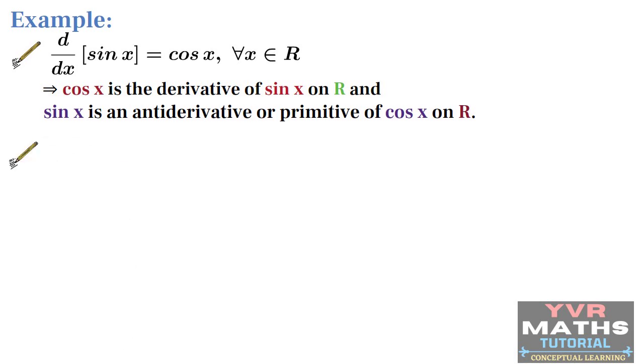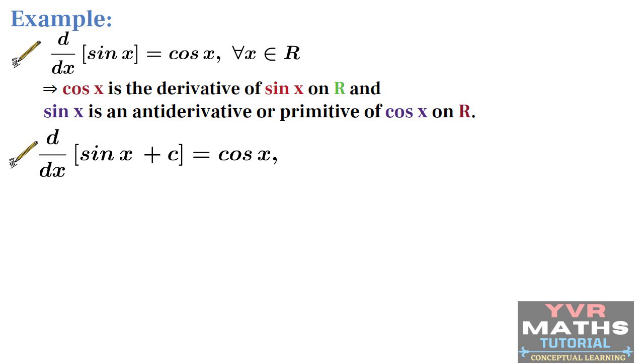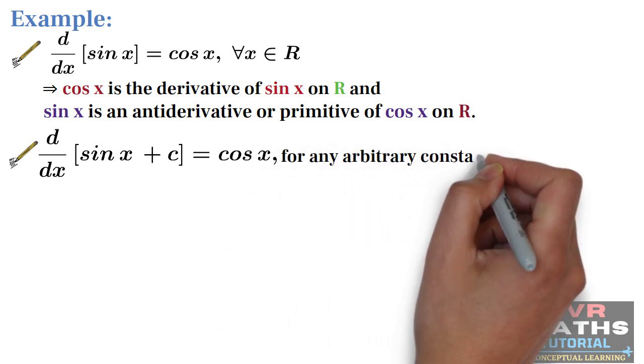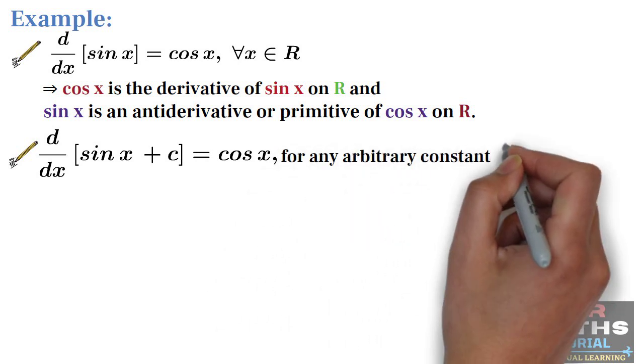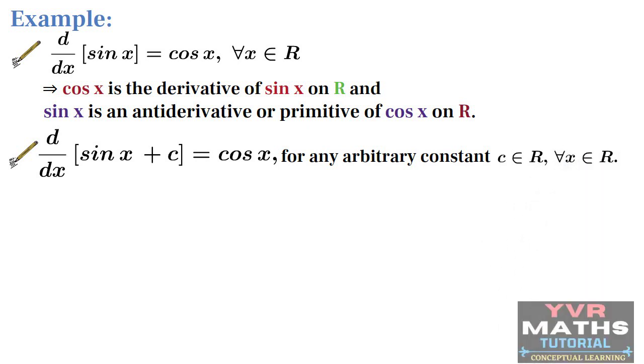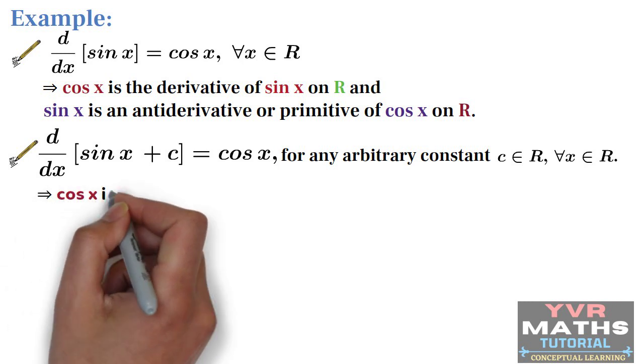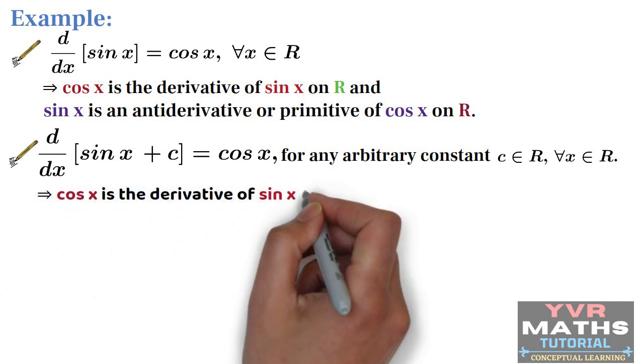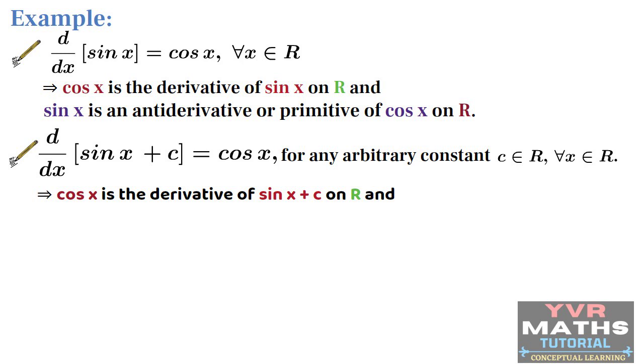I will take one more example. d/dx of (sin x + c) is equal to cos x, for any arbitrary constant c belongs to R, for all x belongs to R, where c is an arbitrary constant, which is nothing but a real number. If you observe this, cos x is the derivative of sin x + c, because here c is the constant, its derivative is 0, and the derivative of sin x is cos x. So that's why cos x is the derivative of sin x on R.